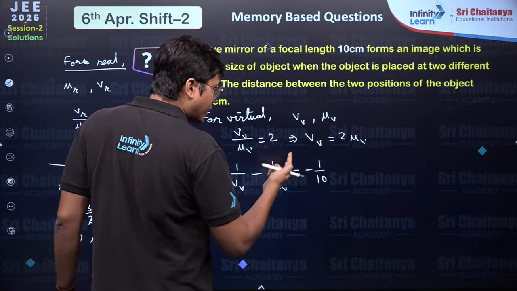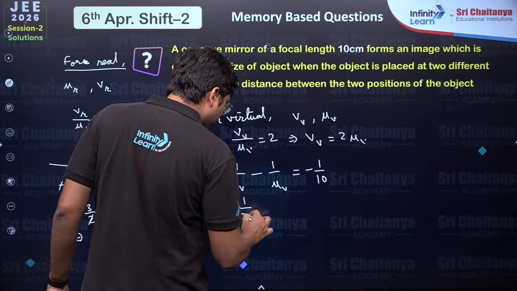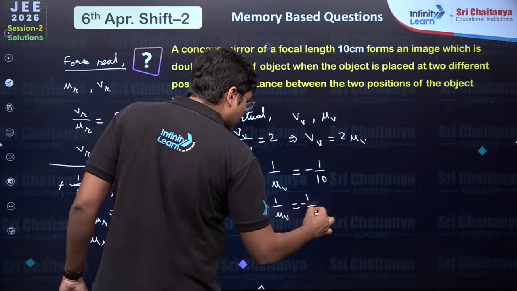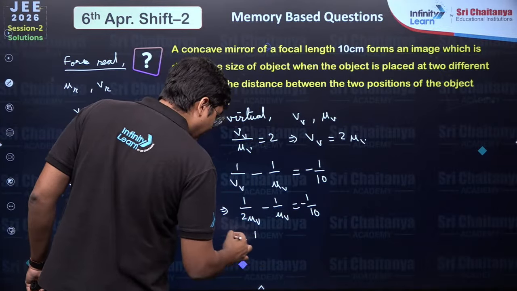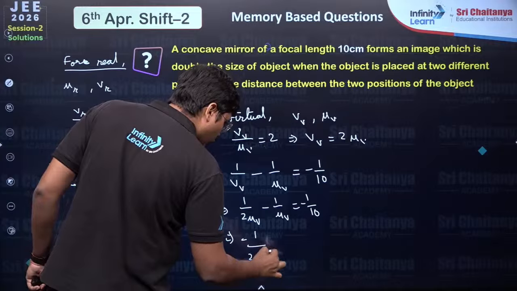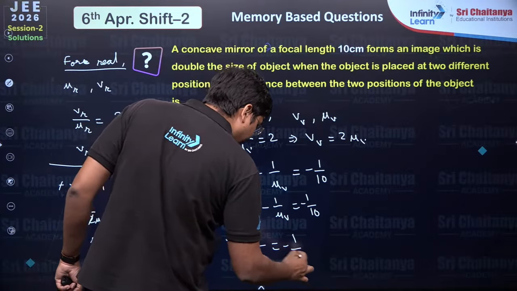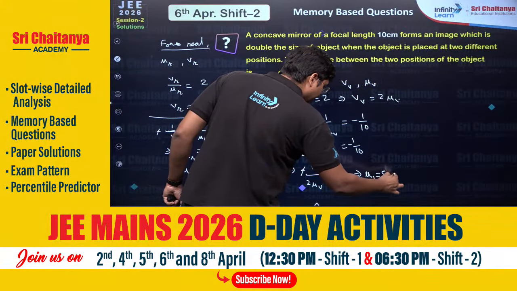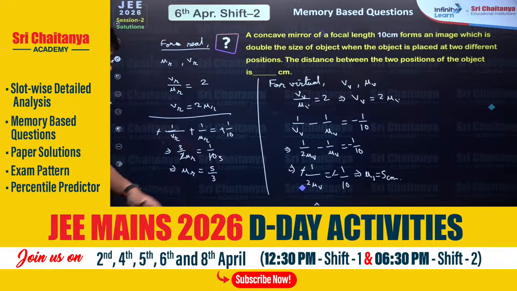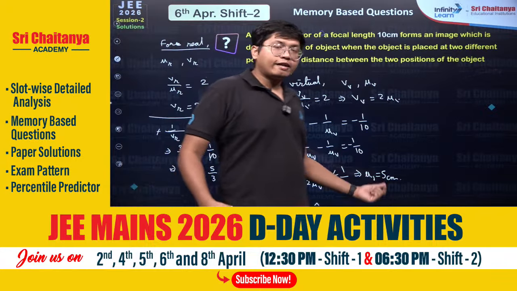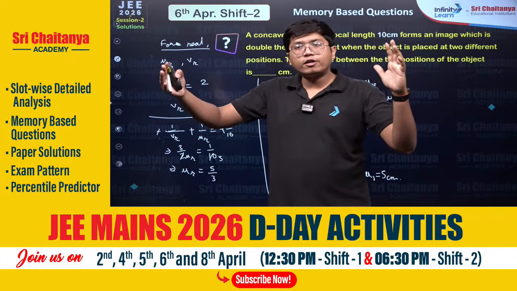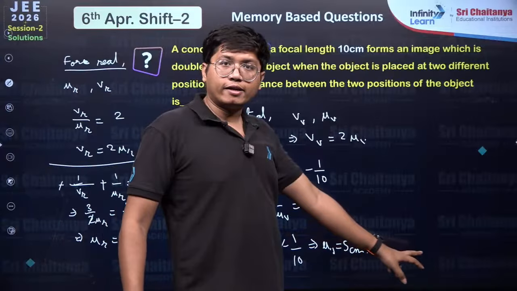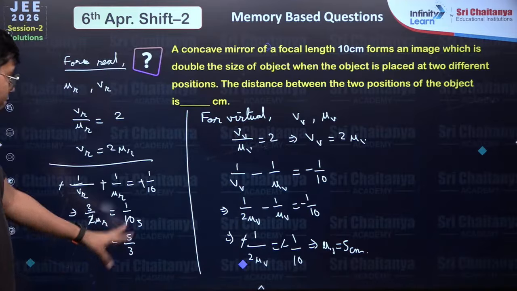What will we get? 1 by 2UV minus 1 by UV gives minus 1 by 2UV, that is minus 1 by 10. Negative goes. So your UV is 5 centimeter. You see, both of them refer to the object being in front of the mirror, but one is in front of the mirror by 5 centimeter, another is in front of the mirror by 5 by 3 centimeter.